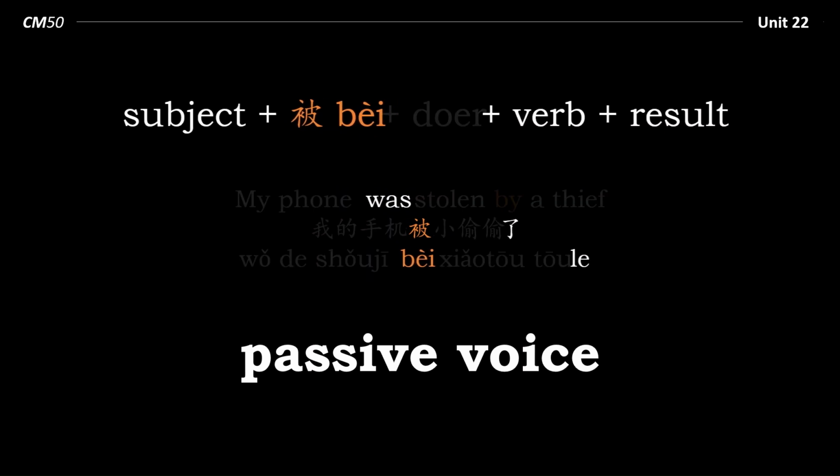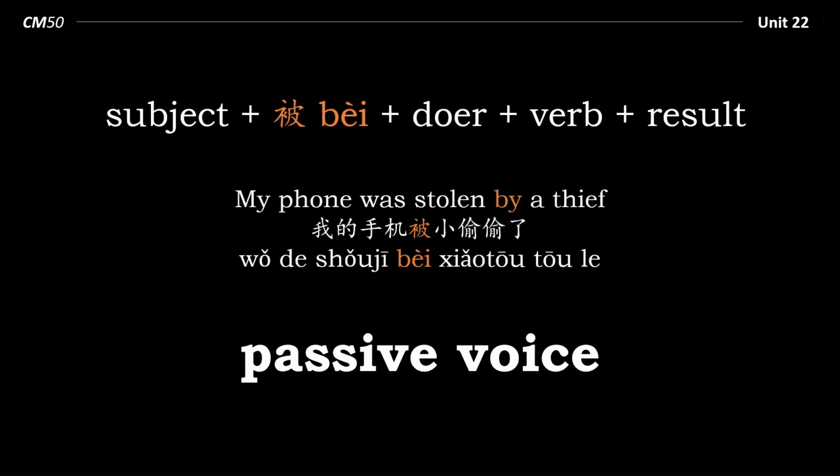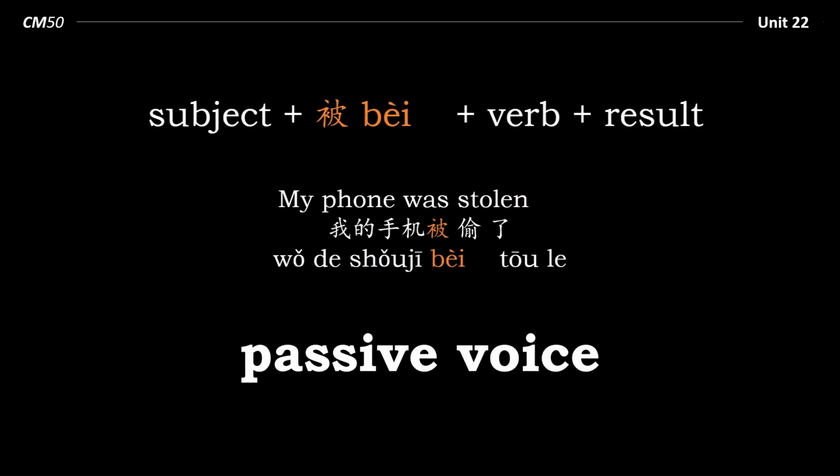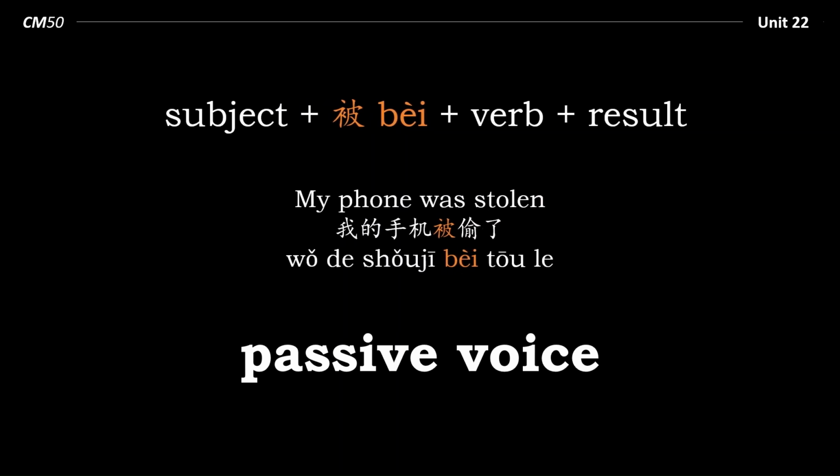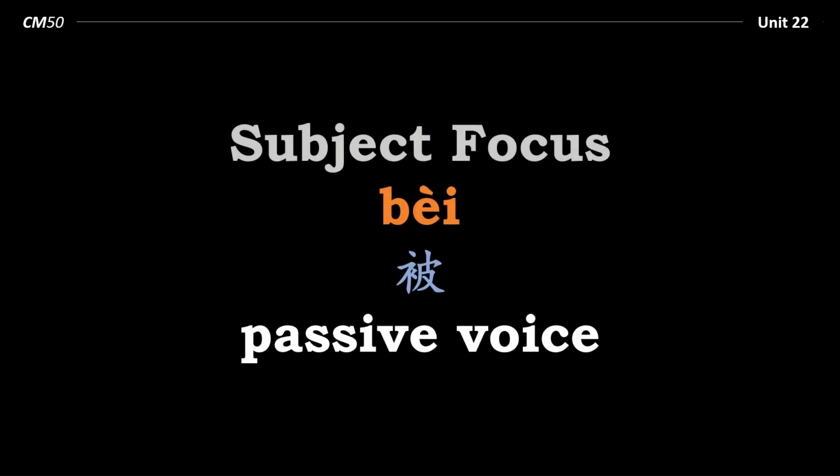Here's another example. My phone was stolen by a thief. 我的手机被小偷偷了. And without the doer, my phone was stolen. 我的手机被偷了. So we use bèi to form passive voiced sentences.